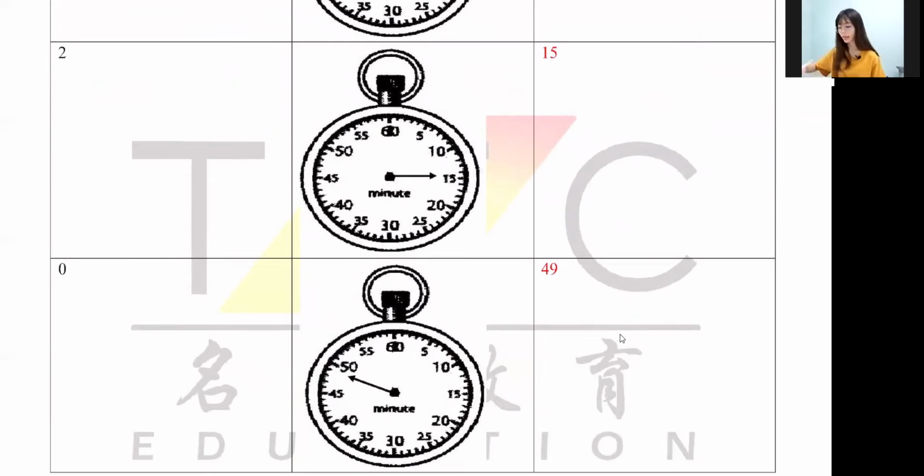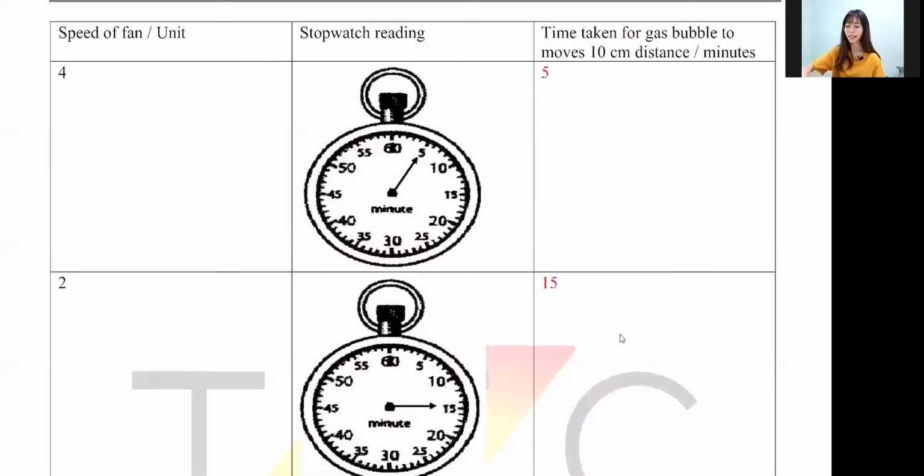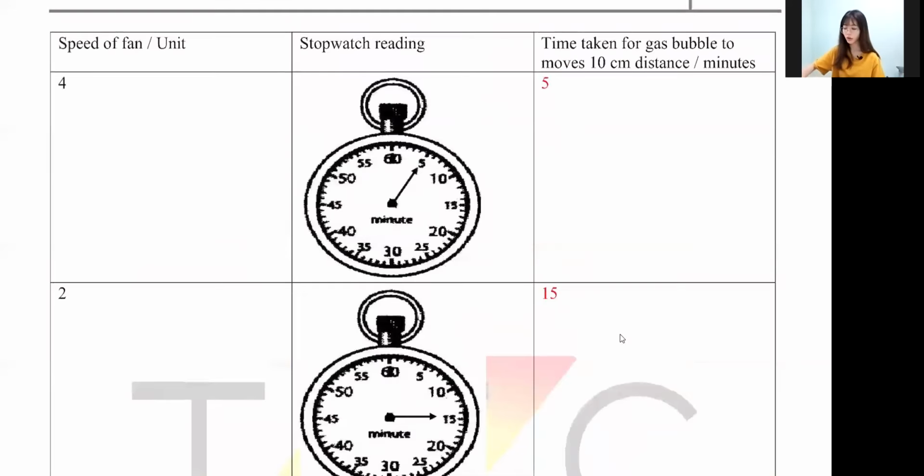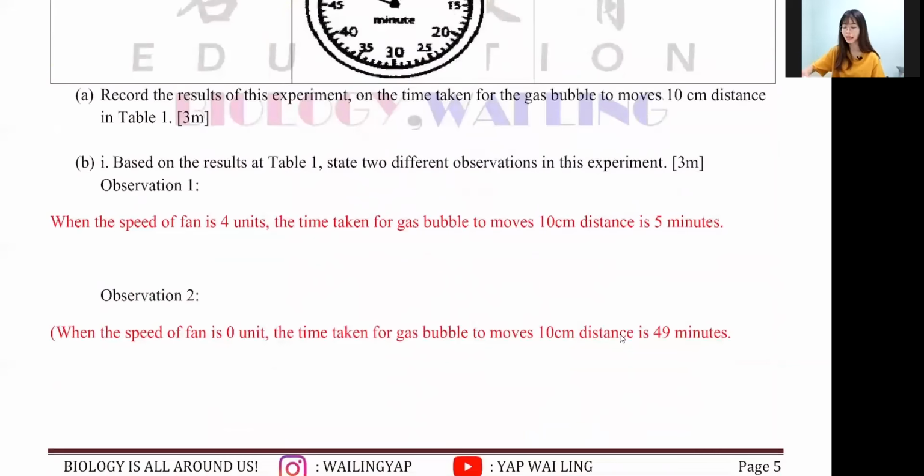Okay. Next one, observation. How to write observation? Observation is you choose the highest and the lowest. What is the highest here? 49, at fan speed of 0. 5 at the fan speed of 4, right? Highest and lowest. You can choose to write the highest or the lowest first.